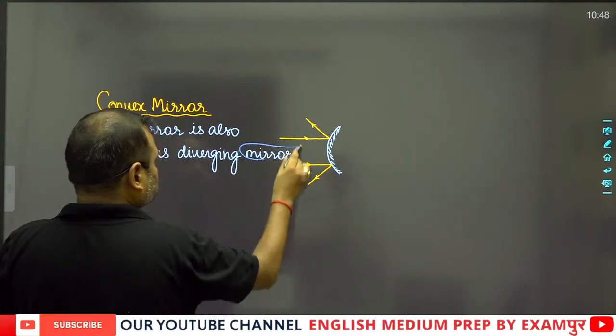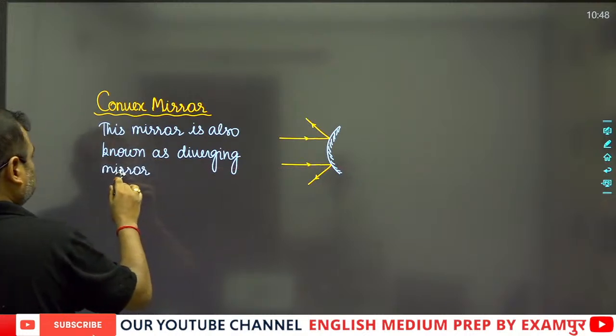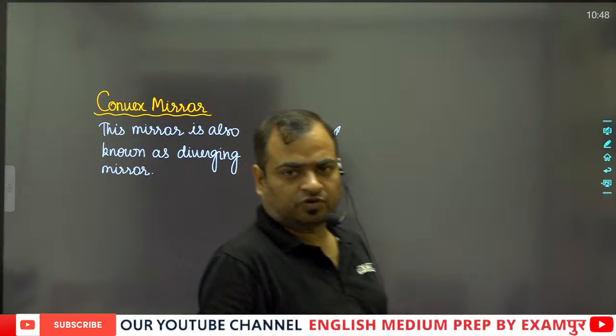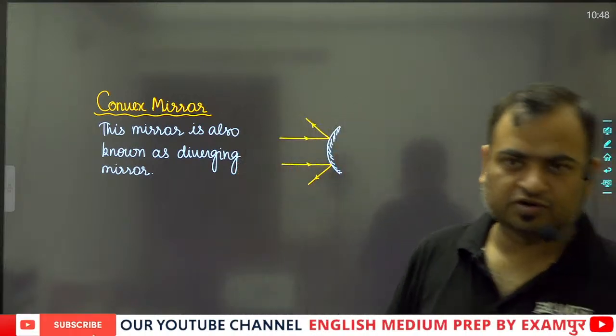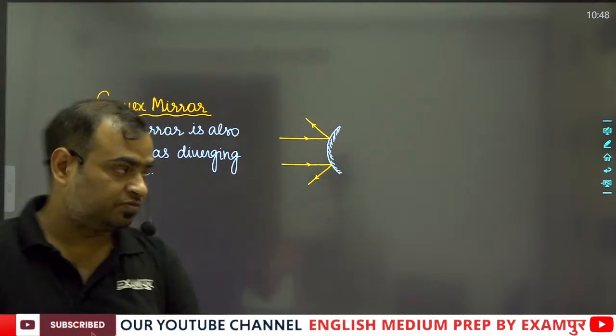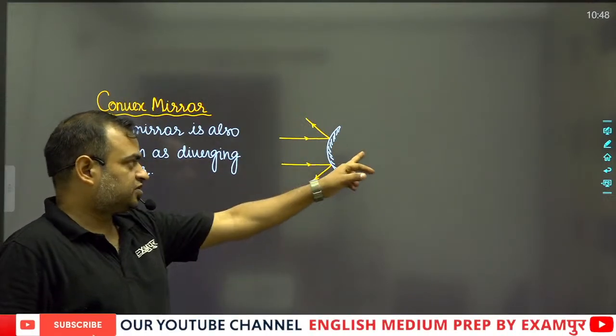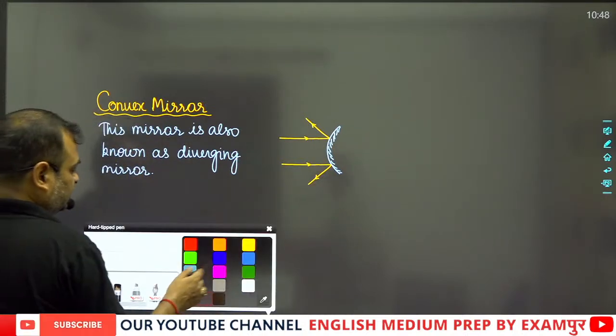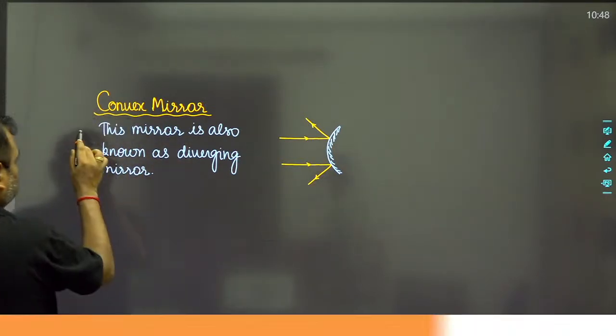Okay, so this mirror is also known as a diverging mirror. The image formed is always small and virtual. Always remember, the image formed is always small and virtual, because the image is formed just behind this mirror.